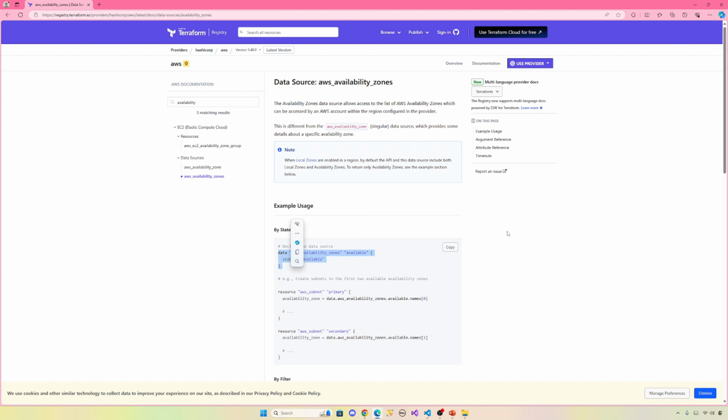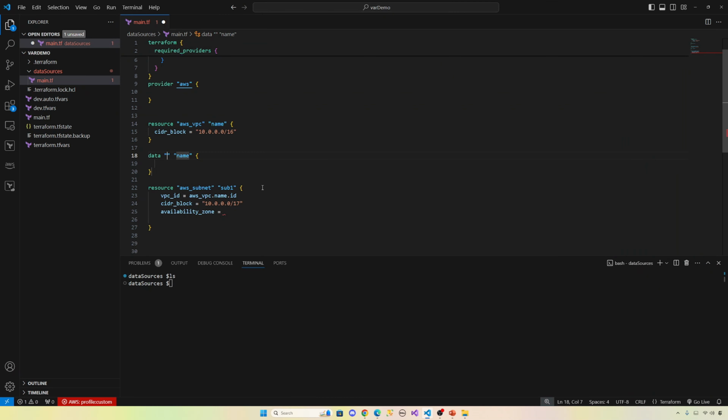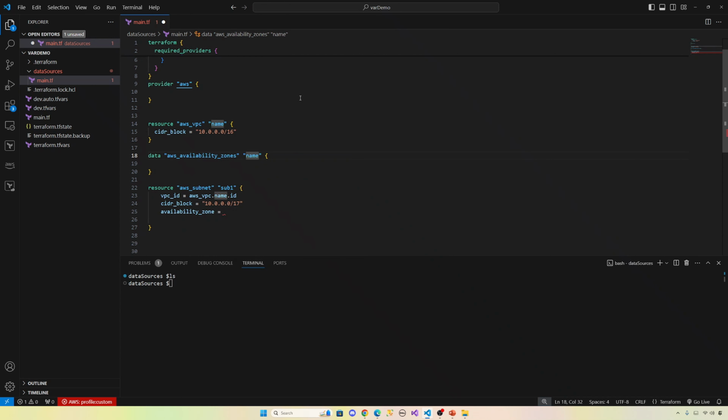This is the basic usage. You can just copy paste it to declare the data source. So what are the arguments? These are the arguments. Filters, excluded, and state. State is available, information, impaired. So let's just go here. aws_availability_zones. This one, right? This will give you a list. You can give any name, like AZ list. So let's give one attribute, state. State is available.